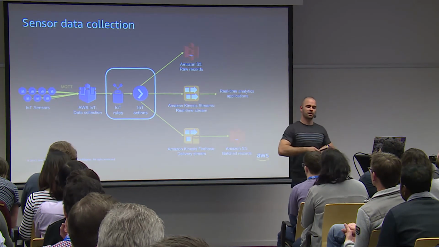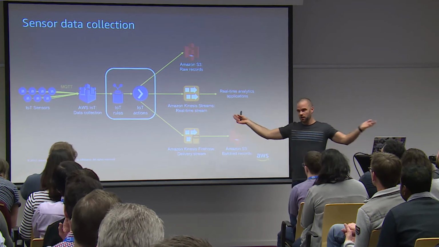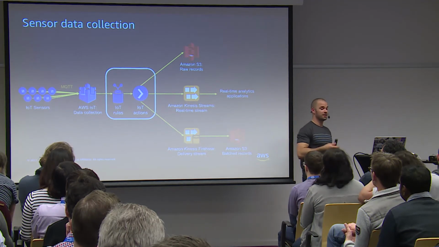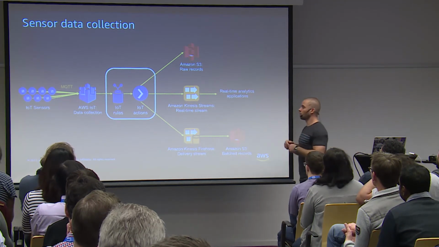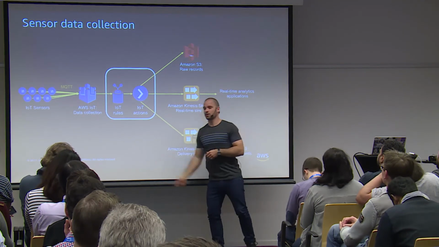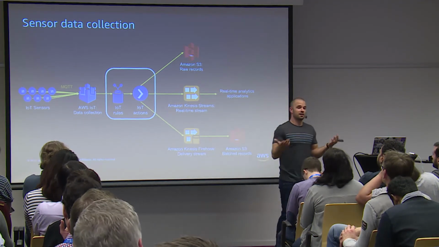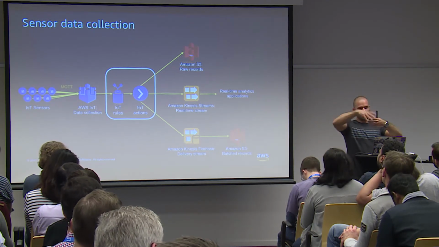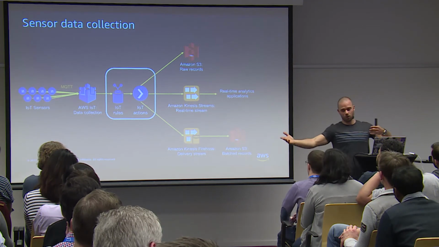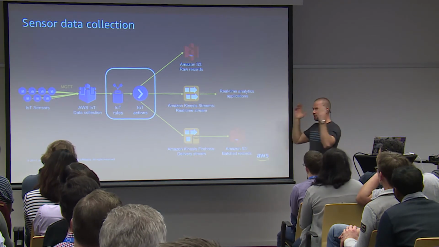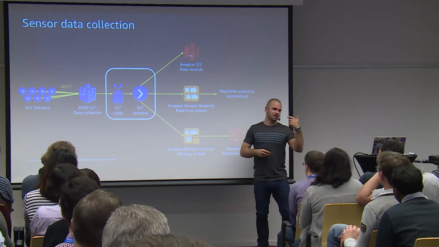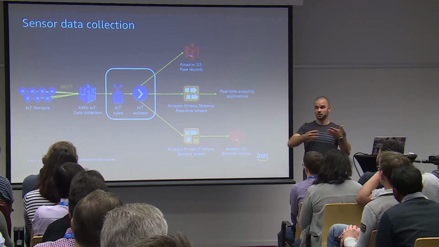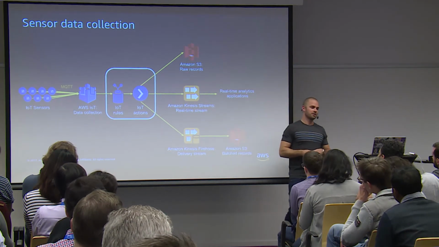What it does is allow you to connect one to millions of sensors, sending data to IoT. And the IoT service will scale without you having to do anything. The two things that are important with IoT are rules and actions. Rules define what data do I take from what is coming to the platform, and then the action is what do I do with it? So for example, if I have a JSON object of temperature, humidity, all this kind of stuff, what I want to take from that is just the temperature, and then send that temperature somewhere else. So this is the action.